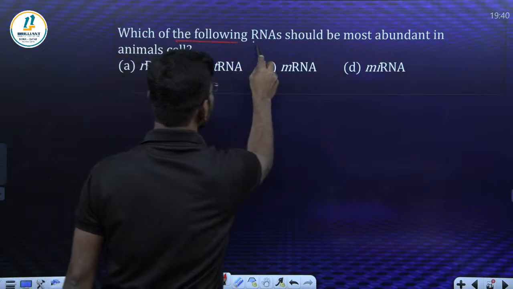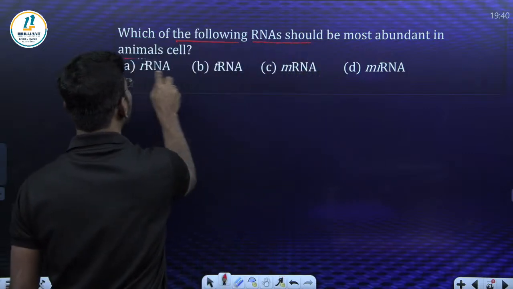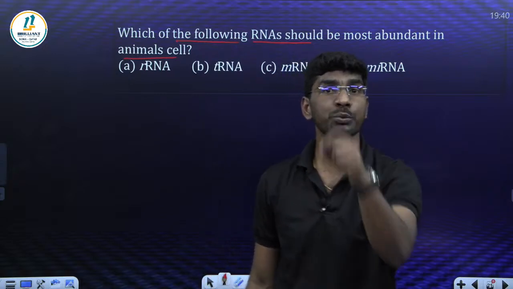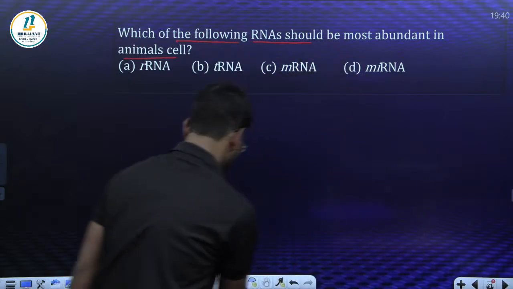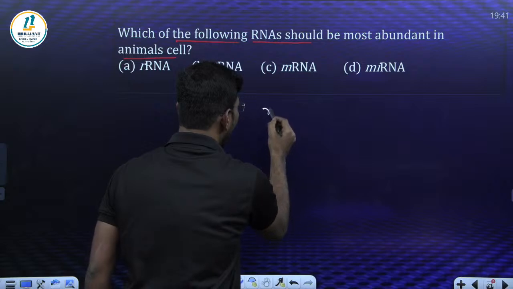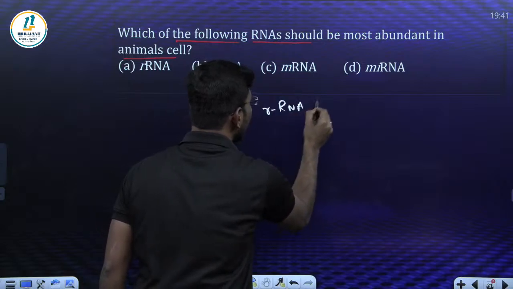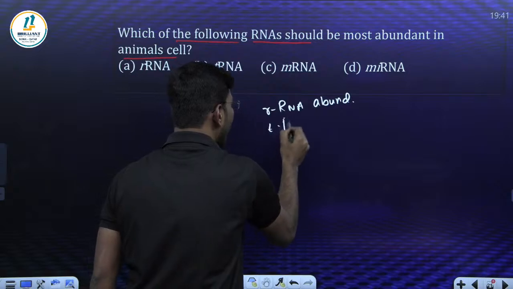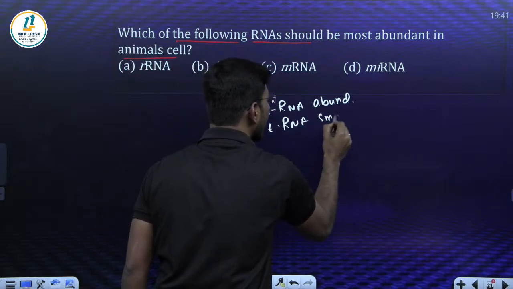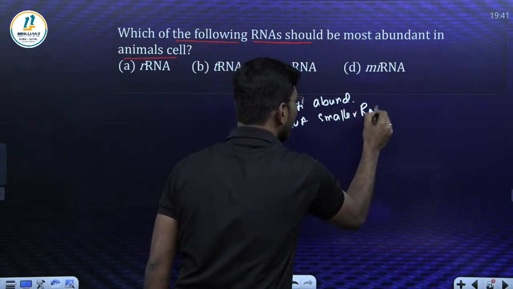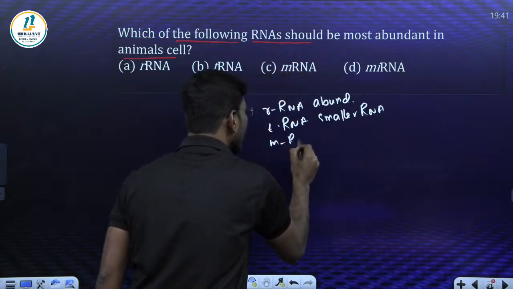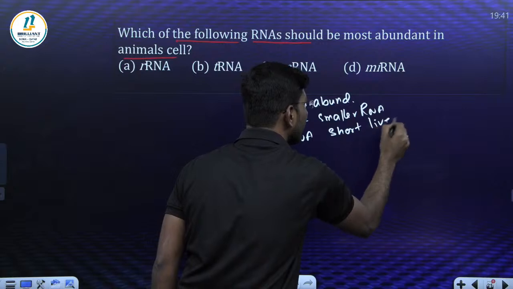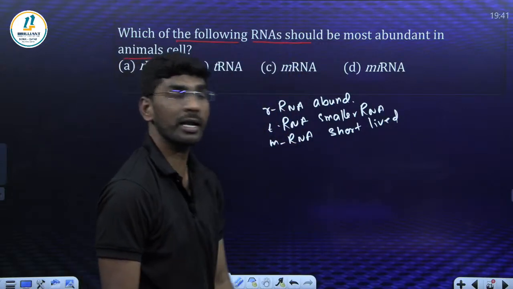What about this question? Which of the following RNA should be most abundant in an animal cell? This type of question can come, students. You should be perfect. Which one is smaller? Write down, all of you. First you should remember: rRNA is the abundant RNA. tRNA is the smaller RNA. mRNA is what? Tell me. Short-lived RNA. Remember, short-lived RNA.